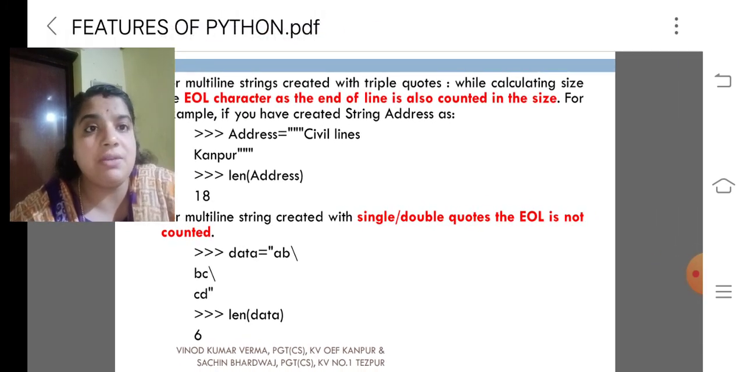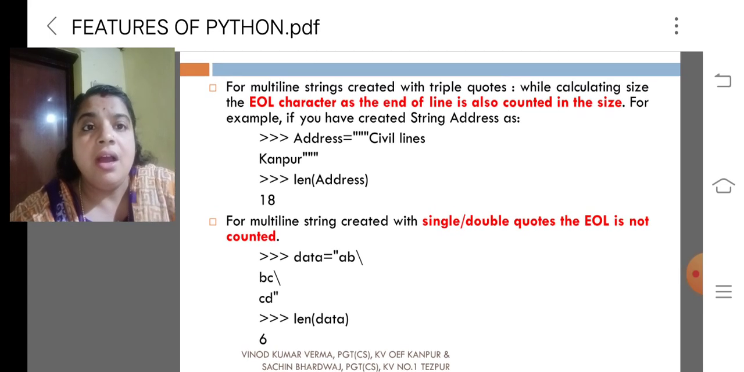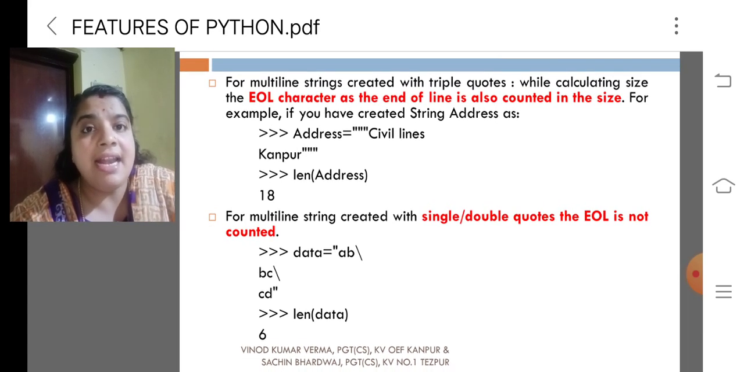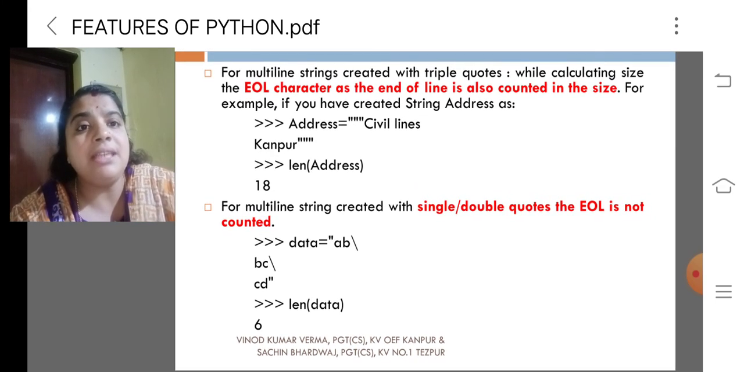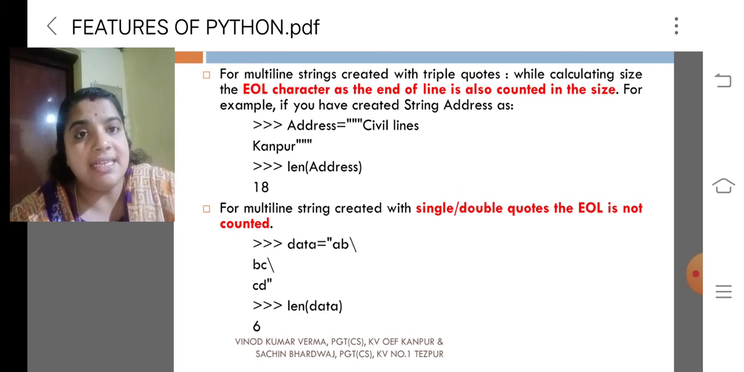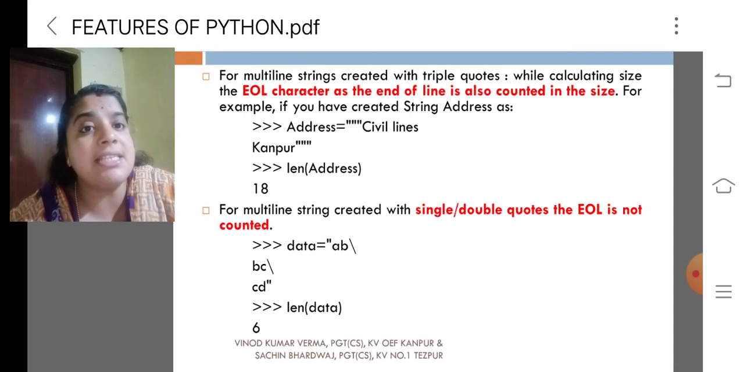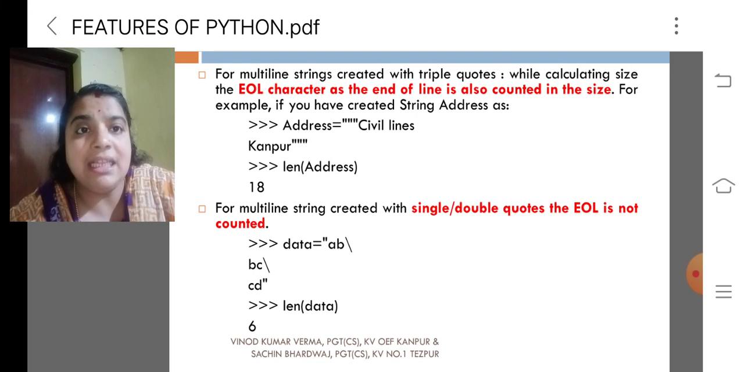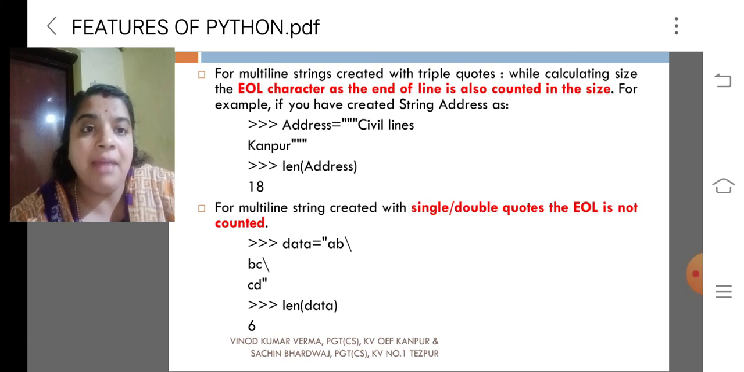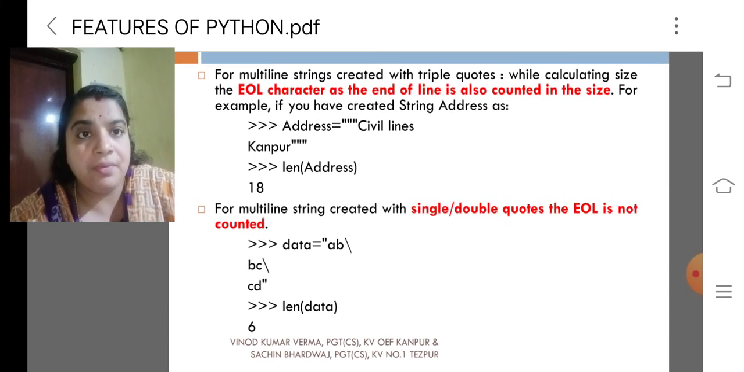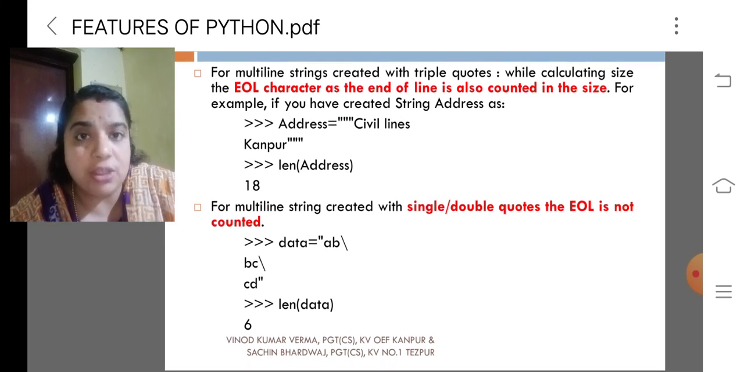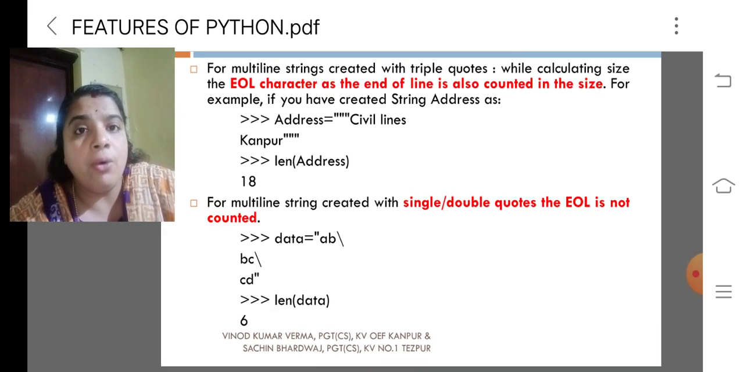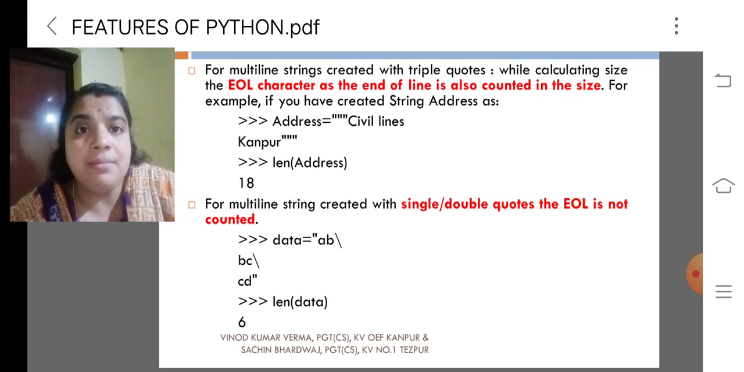For a multiple line string created with triple quotes, how do we count the characters? Escape sequences like slash n are counted. Single and double quotes and EOL are not counted. That is AB, backslash. Here the backslash is not counted. That is why the value becomes 6. AB, BC, CD. Whereas in the civil lines example, we will get one additional character, that is slash n for the new line. That is why the length becomes 18.